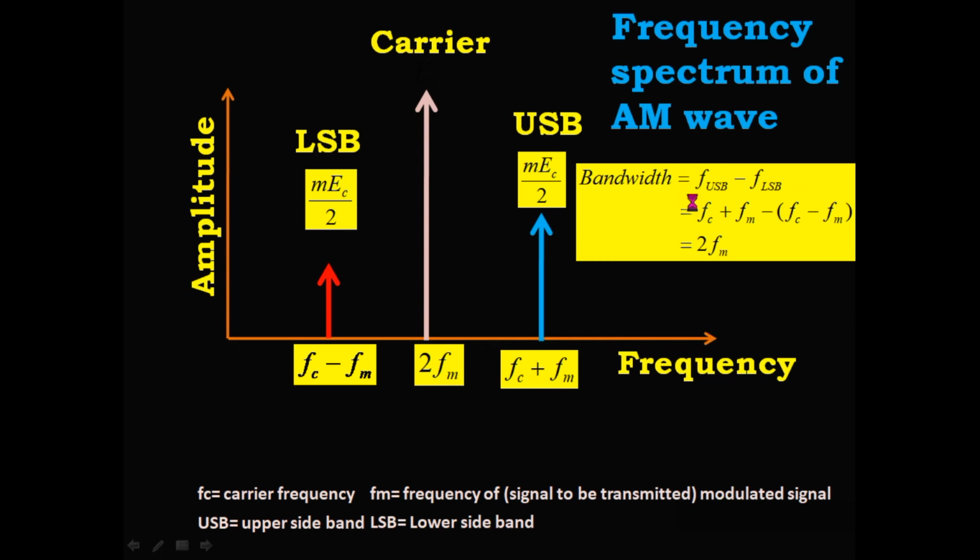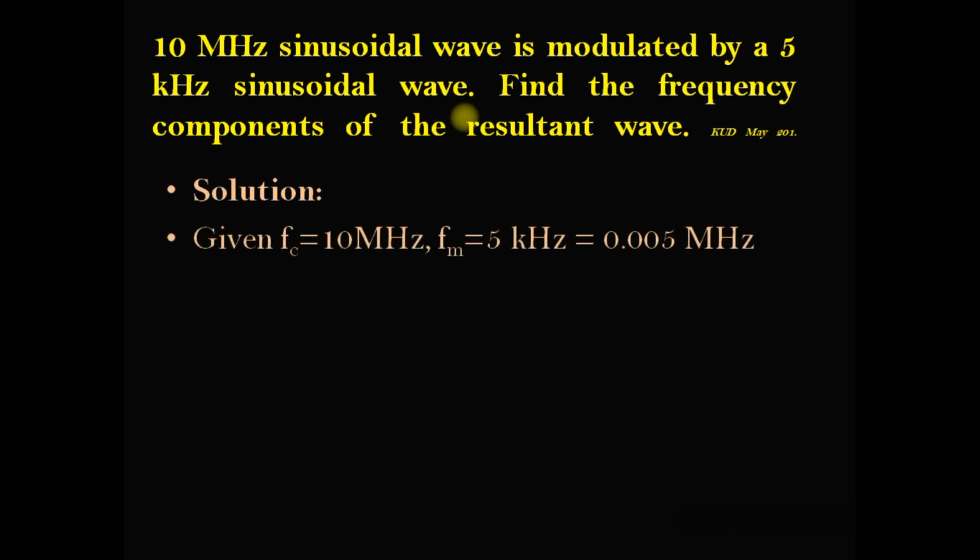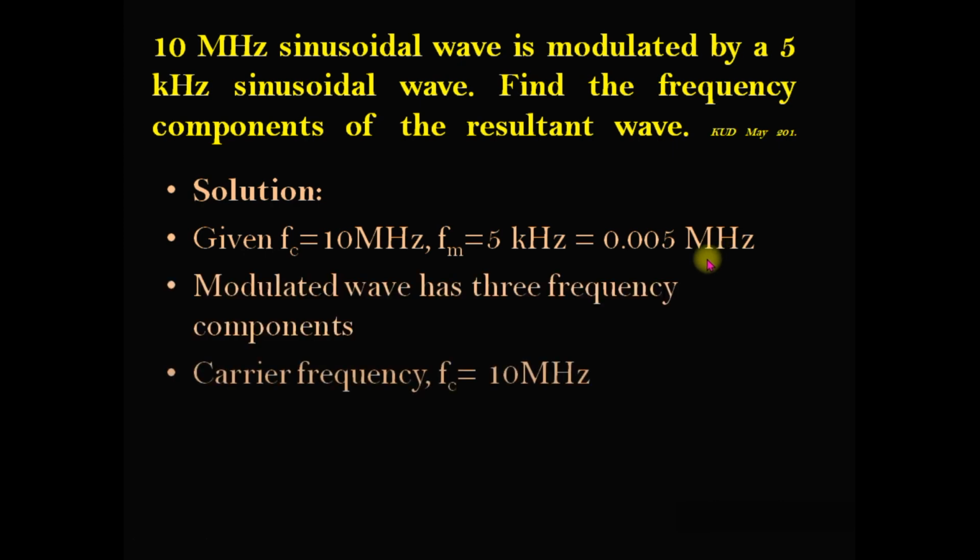Now let's solve one problem on this. A 10 megahertz sinusoidal wave is modulated by a 5 kilohertz sinusoidal wave. Now find the frequency components of the resultant wave. So the carrier wave has 10 megahertz frequency and the message signal has 5 kilohertz, and we can write this in megahertz, that is 0.005 megahertz. The modulated wave has 3 frequency components, the first being the carrier frequency, that is given as 10 megahertz.